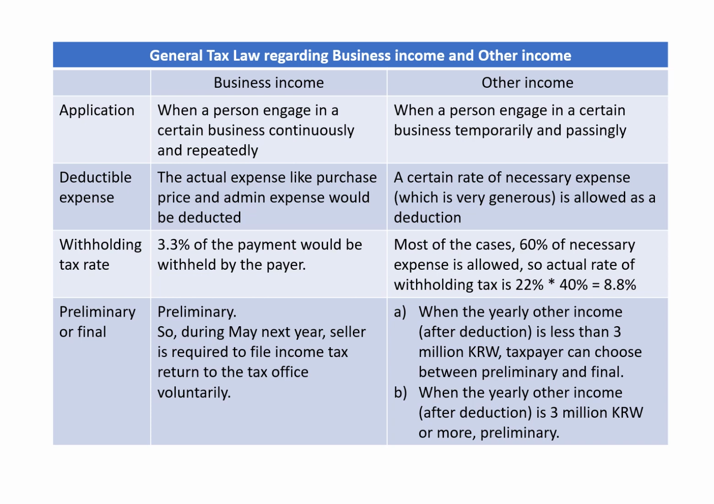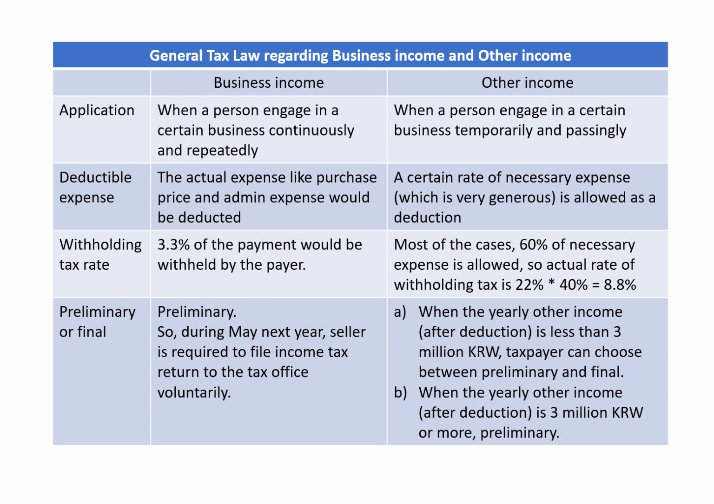Preliminary or final: business income is usually, in most cases, preliminary. So during May next year, a seller is required to file an income tax return to the tax office voluntarily. And in the case of other income, there are two kinds of withholding. When the yearly other income after deduction is less than 3 million Korean won, then the taxpayer can choose between preliminary and final. It's the taxpayer's discretion.